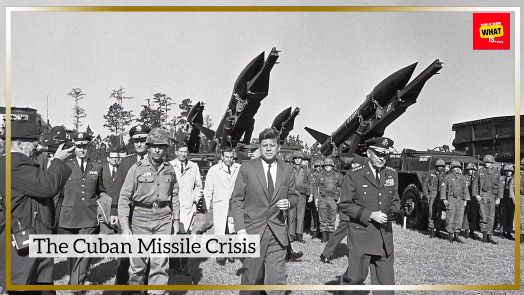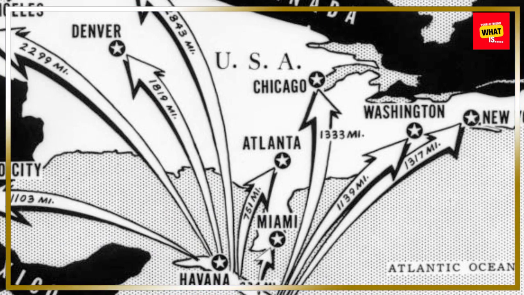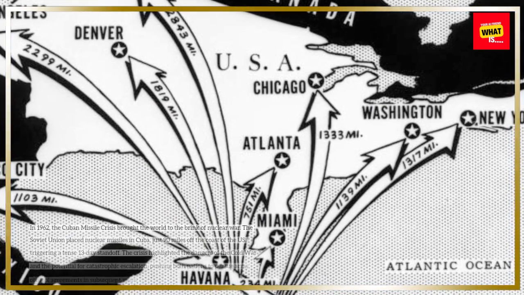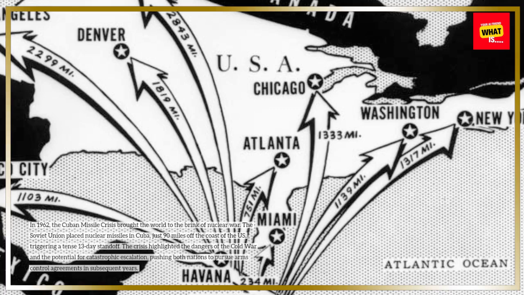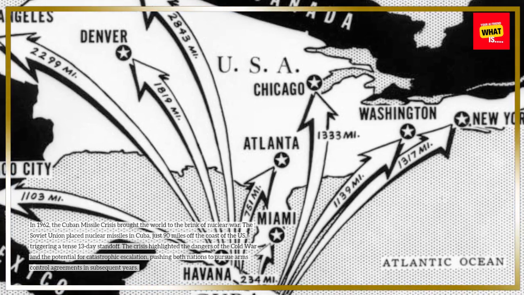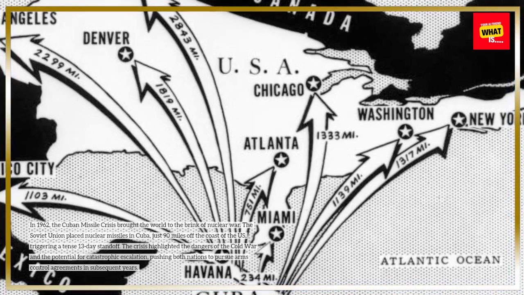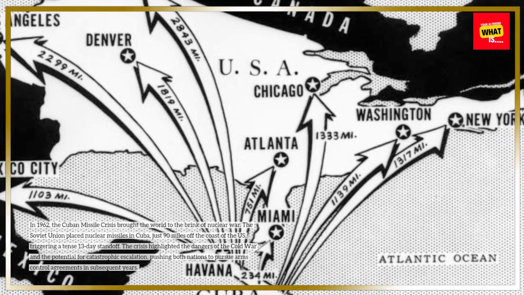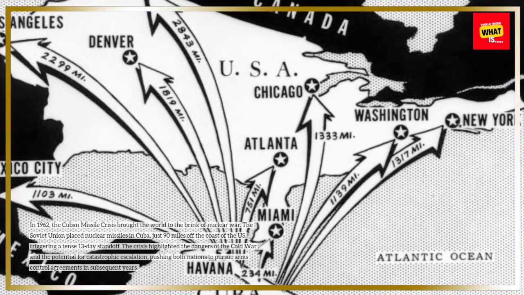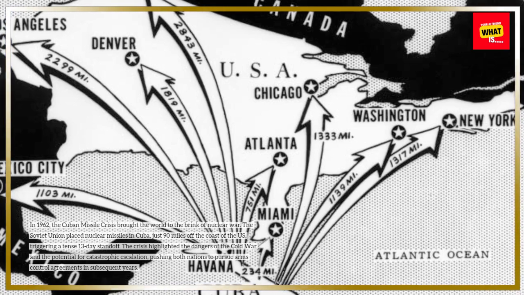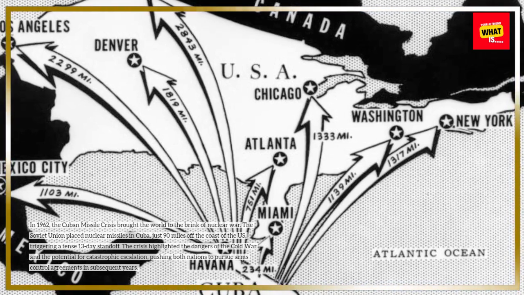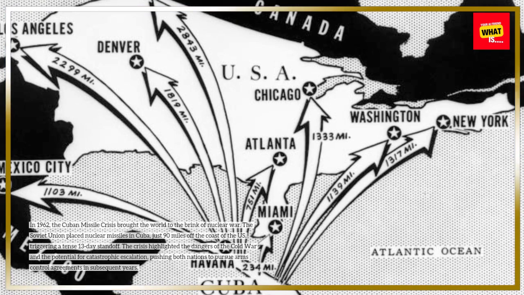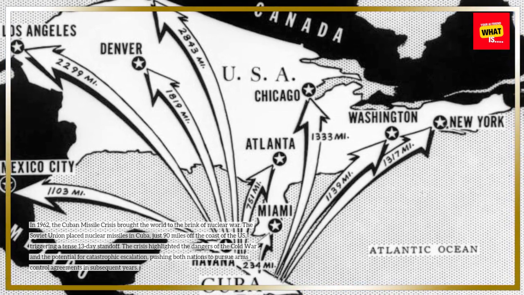The Cuban Missile Crisis. In 1962, the Cuban Missile Crisis brought the world to the brink of nuclear war. The Soviet Union placed nuclear missiles in Cuba, just 90 miles off the coast of the US, triggering a tense 13-day standoff. The crisis highlighted the dangers of the Cold War and the potential for catastrophic escalation, pushing both nations to pursue arms control agreements in subsequent years.